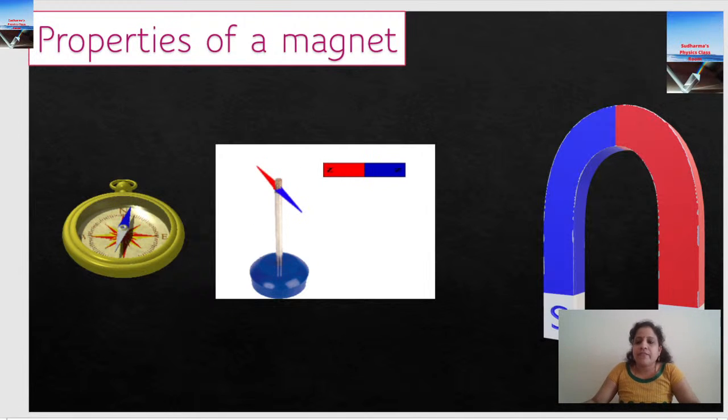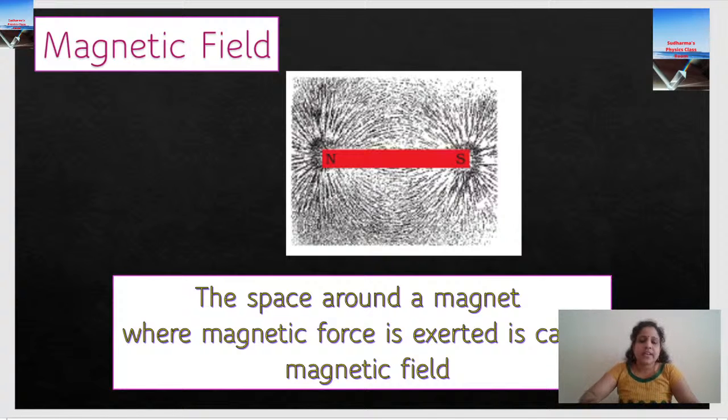So when I say what is a magnetic field, right? We know what a magnet is, and what is a magnetic field? If I bring a magnetic material nearby this magnet, there will be some region where magnetic force is experienced. Okay, so I have a magnet here. If I have a magnetic material here, that means it gets attracted towards the magnet.